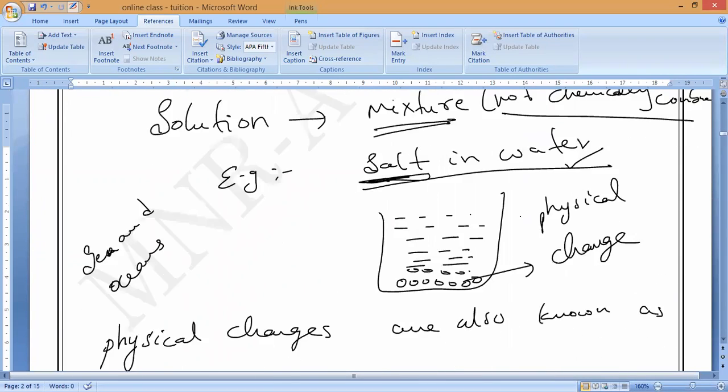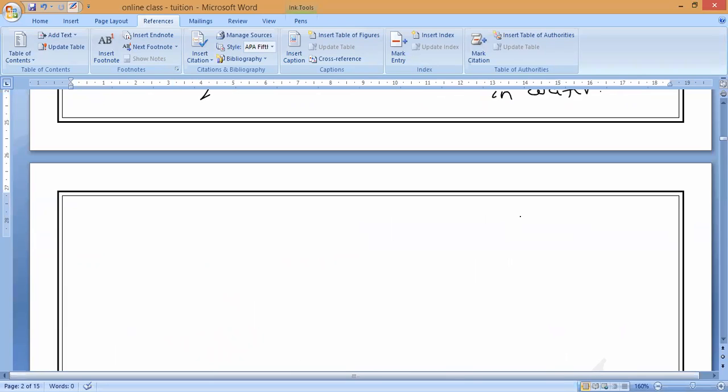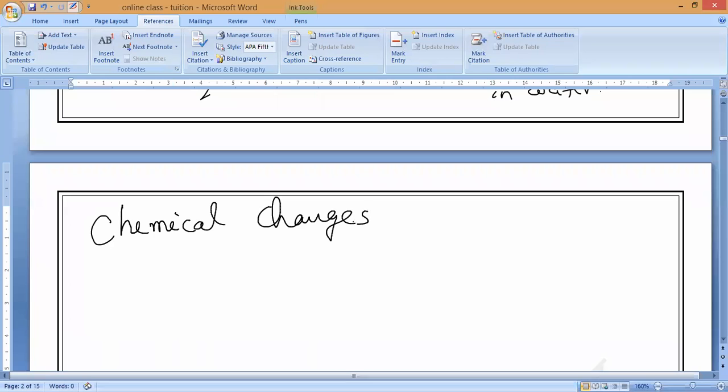You all can remember these. Now, I hope you all understand: physical changes mean temporary changes which can be easily reversed. Most of the reactions can be easily reversed by some physical process. Is it okay, guys? Yes or no? Now, coming to a different type of change, what is that called, Ra? Chemical change. Yes. What should we call them? Chemical changes.